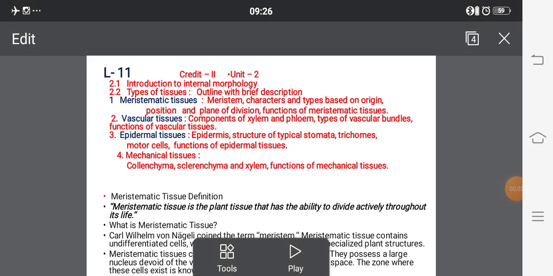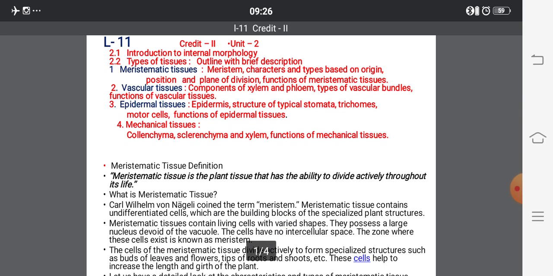So, we are starting our main topic about the introduction to internal morphology of the plants. Already, I think Bankar sir has started this part in detail. So, importance of anatomy, that is the morphology, particularly with reference to wood anatomy, then in relation to some pharmacognosy medicinal plants, etc. Right. So I am going to take the next part.